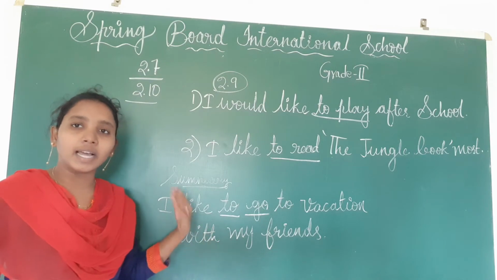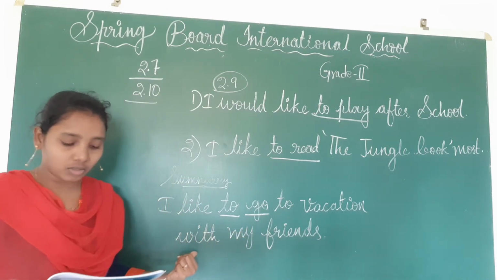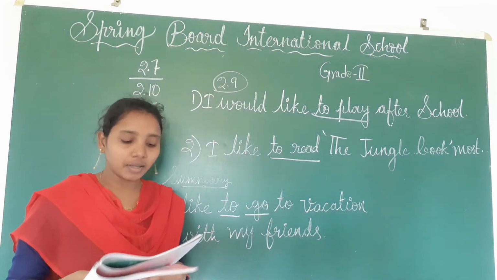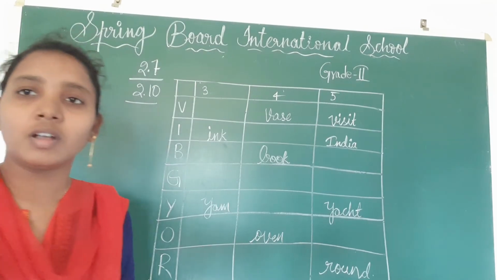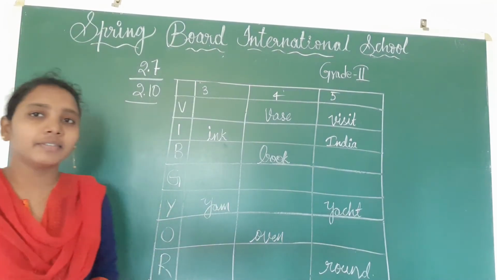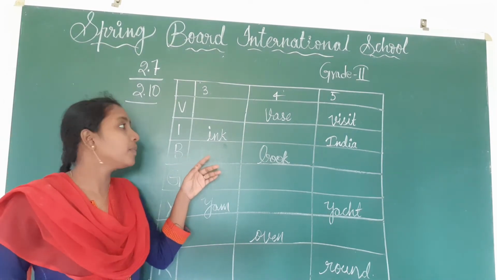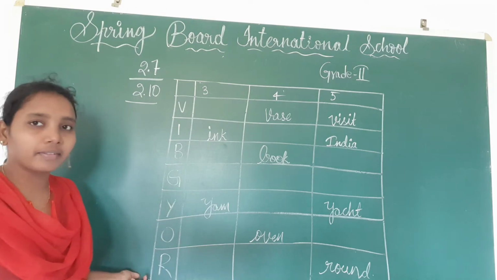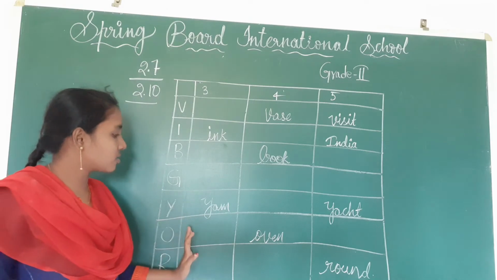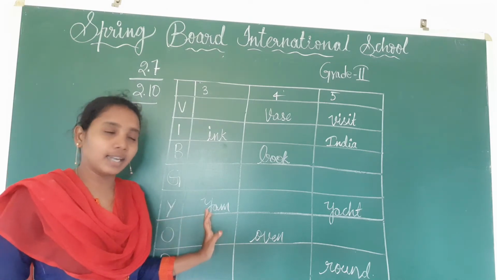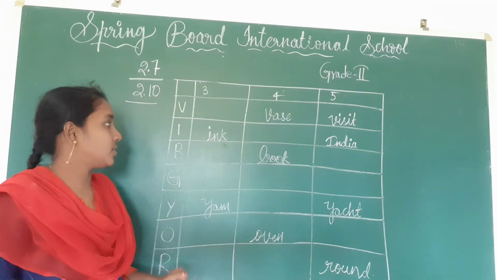If you want to write another sentence by your own, you can write. Otherwise, you can note it down. Another one is there: Fun with words. Okay, children, they have given one box like this. In that column you have to write 3-letter words, here 4-letter words, and here 5-letter words, children.